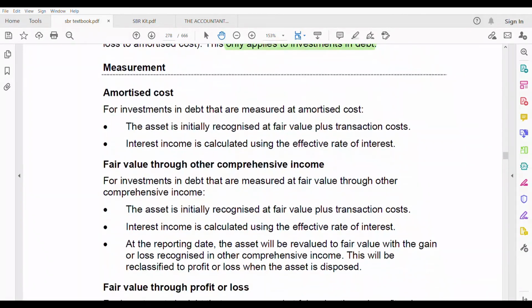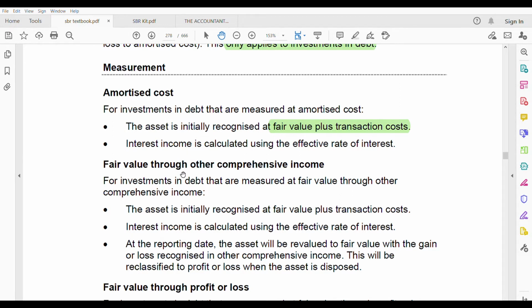If it is amortized cost, the asset is initially recognized at fair value plus transaction cost. Don't forget this. Here we are adding transaction cost. This is new, whereas in financial liabilities, it was not like that. Interest income is calculated using the effective rate of interest. You'll be given the effective rate of interest and you'll be calculating interest income because you'll be receiving the interest.